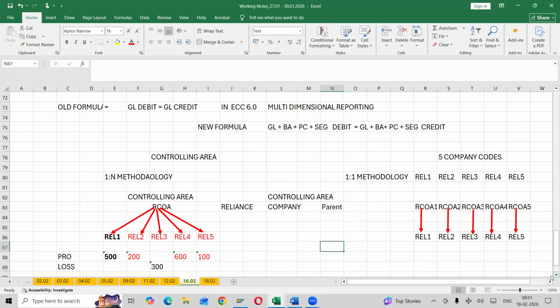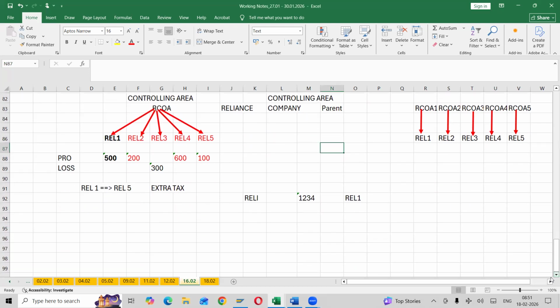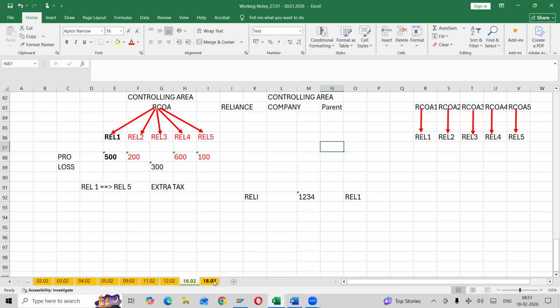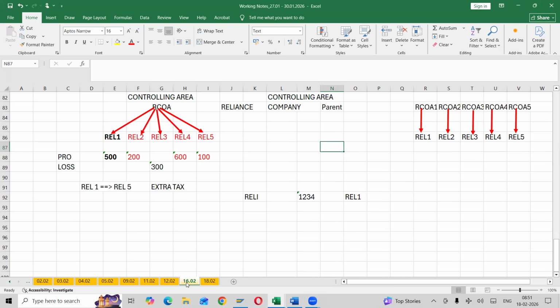And we discussed operating concern, controlling area, company code, and company. We will discuss a few more points today in the organization structure. I'll mention this in 16.0, and I'll make sure to cover 18 also.